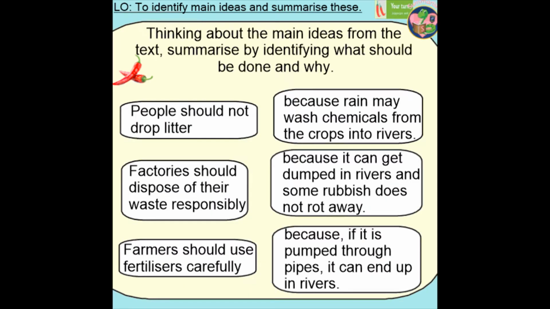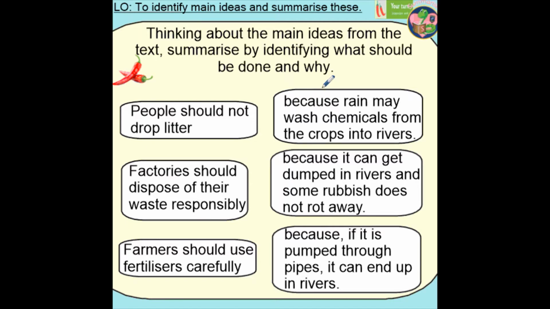Okay, here's the chili 2 challenge. So, thinking about the main ideas from the text, summarise by identifying what should be done and why. So here we've got some sentence starters. So we've got the first one, people should not drop litter. The second sentence starter says factories should dispose of their waste responsibly. And the last one, farmers should use fertilisers carefully.